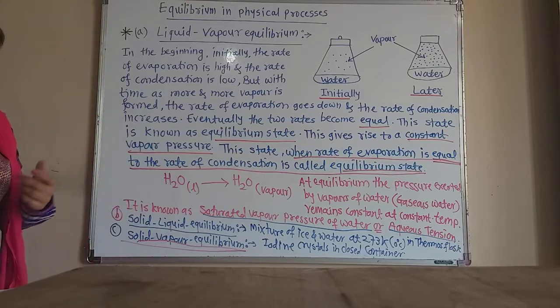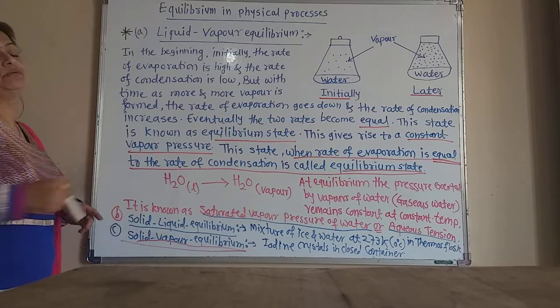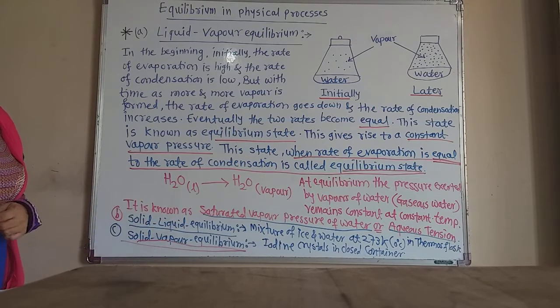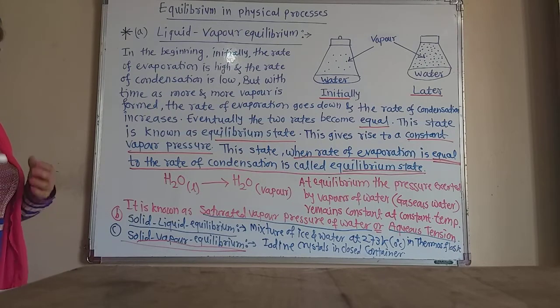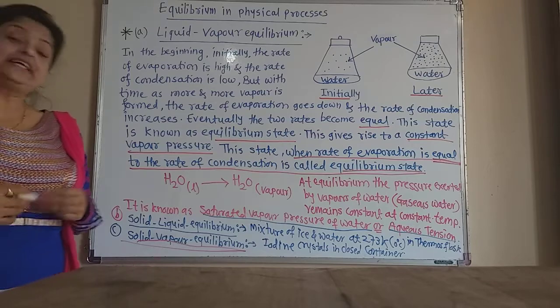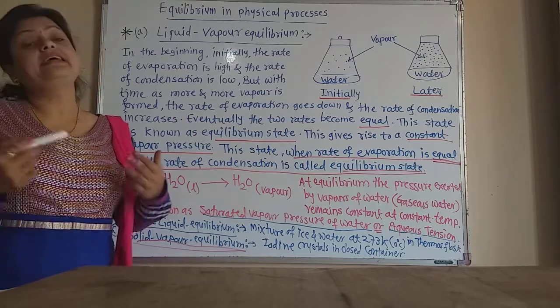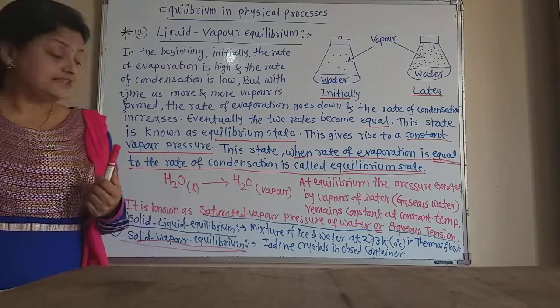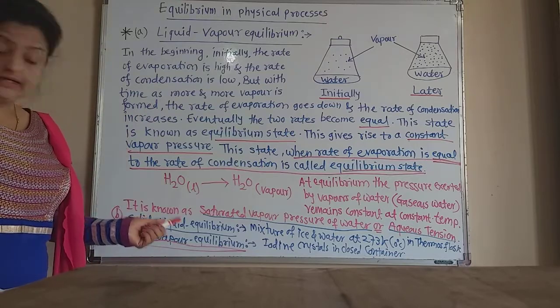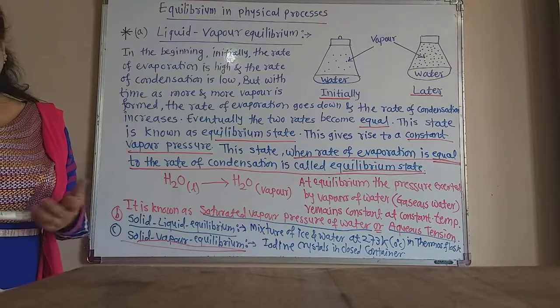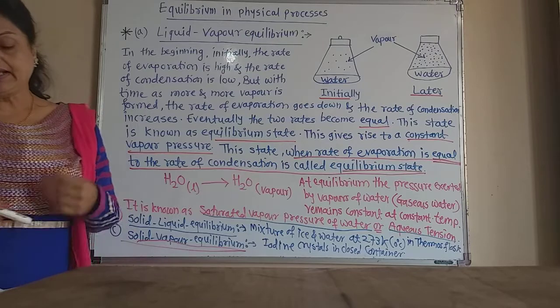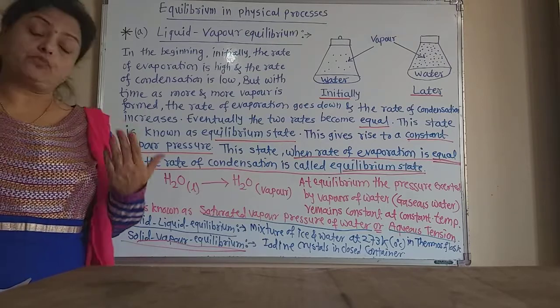Now, let us consider the second equilibrium, that is the solid-liquid equilibrium. This is very nicely studied by taking a mixture of ice and water at 273 Kelvin or 0 degree centigrade in a thermos flask. That is the example of solid-liquid equilibrium. So, consider a mixture of ice and water in a perfectly insulated thermos flask.